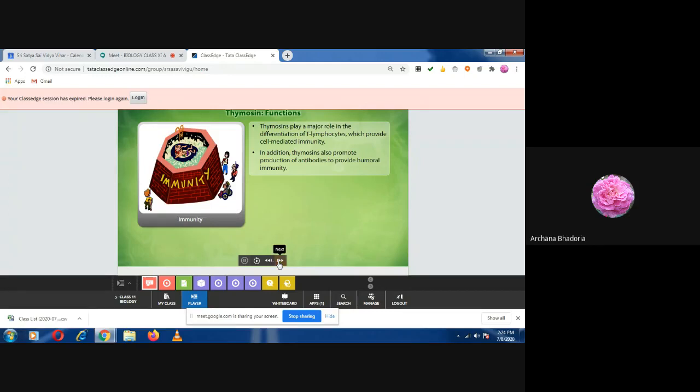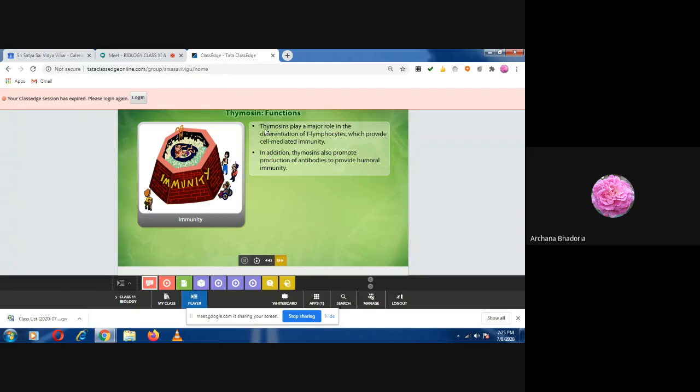But remember, one type of WBC is lymphocyte. Are you remembering we did the blood composition in the blood circulatory system? Yes, ma'am. Lymphocytes are of two types, B cells and T cells. T lymphocytes are those which migrate to the thymus gland for their differentiation. If the thymus starts degenerating, the maturation and differentiation of T lymphocytes will not happen, and that way the immunity will go on reducing. So the resistance reduces with age.